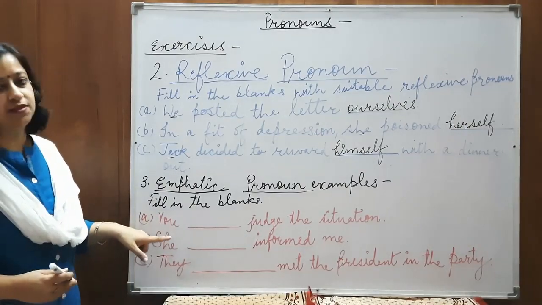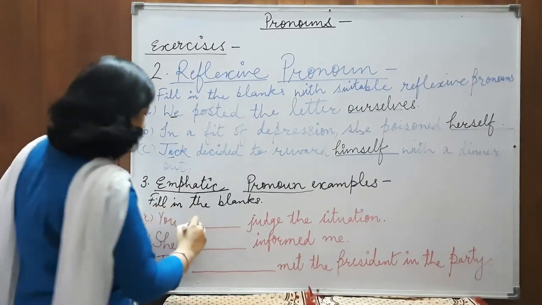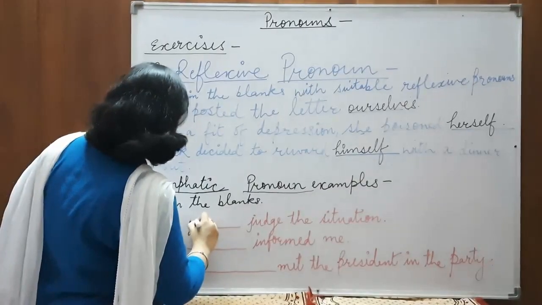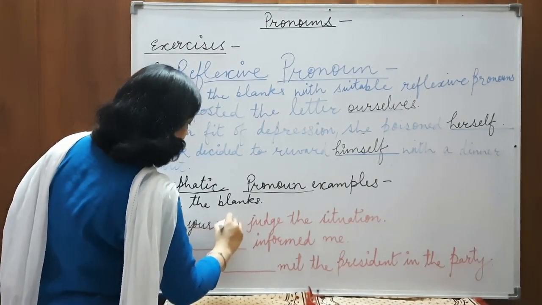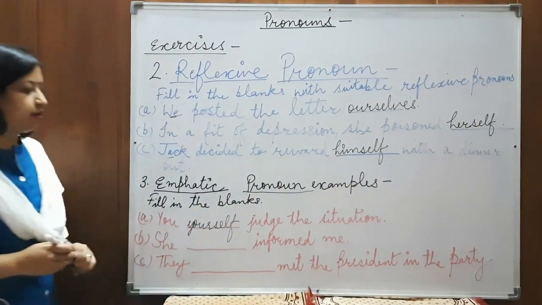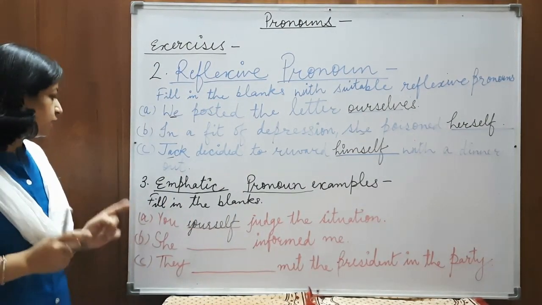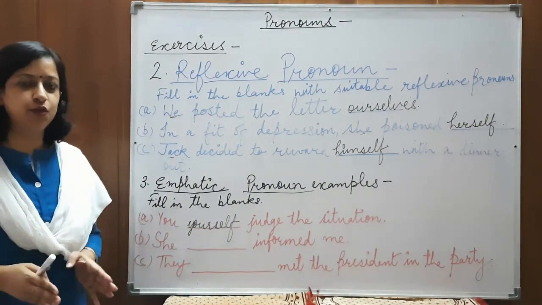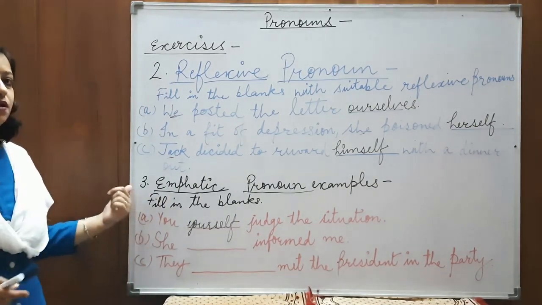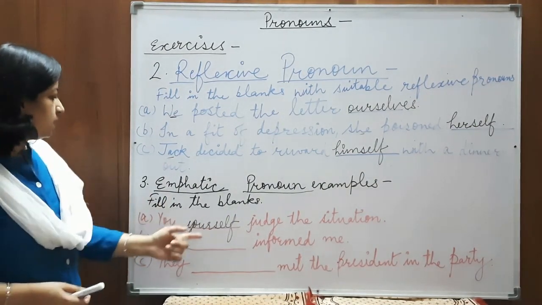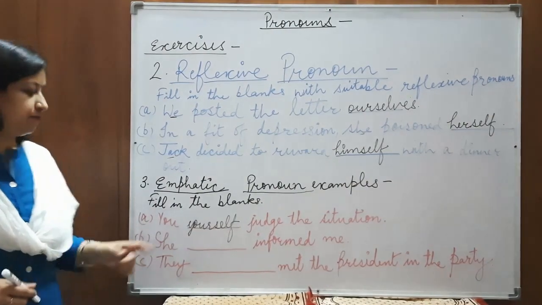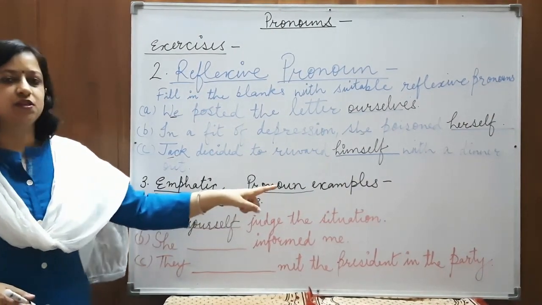You yourself. Now you is taken as singular, and for singular, we will not use yourselves. Otherwise, if you is used for plural case, we have to use yourselves. But here, you seems to be singular. That's why we have used yourself. You yourself judge the situation.